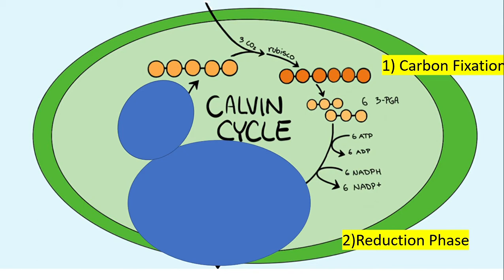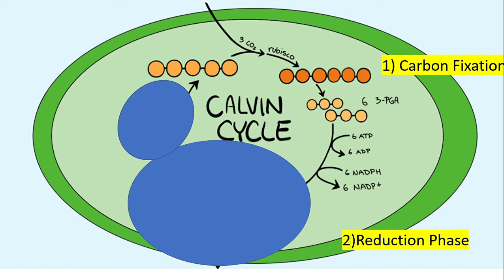And the compounds from those are going to help transform the 1,3-bisphosphoglycerate molecules into the G3P. So with the help of 6 ATP and 6 NADPH, we were able to convert the 6 molecules of 3-PGA eventually into 6 molecules of G3P.